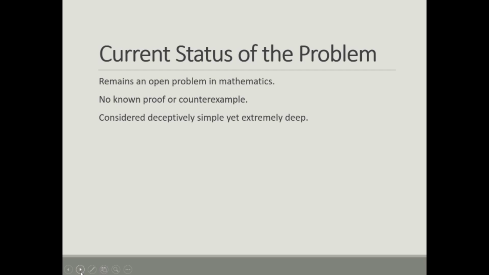Now we will discuss the current status of the problem. So where do we stand today? Well, it's still an open problem. No one has found a proof and no one has found a number that breaks the rule. It's considered deceptively simple, so simple that some wonder how it's still unsolved. This is the current status of the 3n+1 problem.